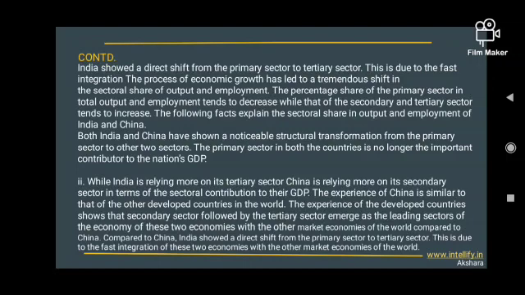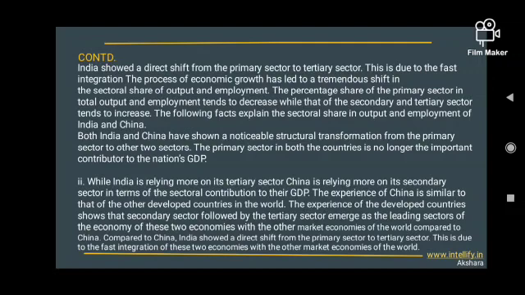While India is relying more on its tertiary sector, China is relying more on its secondary sector in terms of the sectoral contribution to their GDP. The experience of China is similar to that of the other developed countries in the world. The experience of the developed countries shows that the secondary sector followed by the tertiary sector emerge as the leading sectors of the economy.